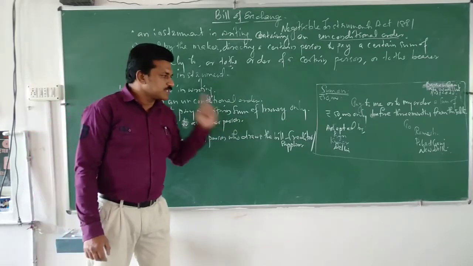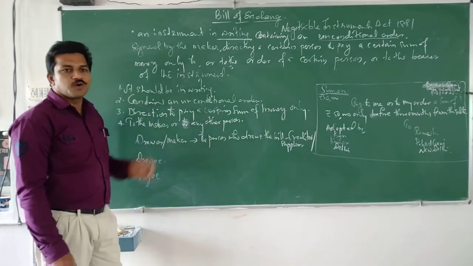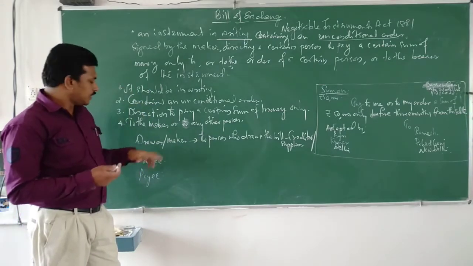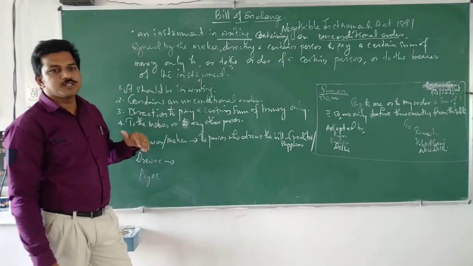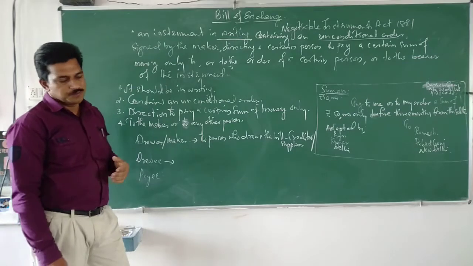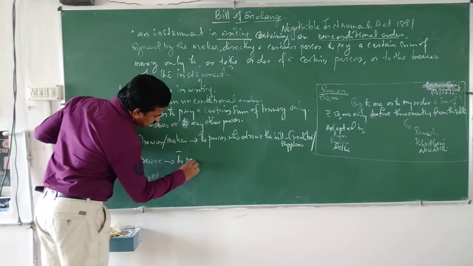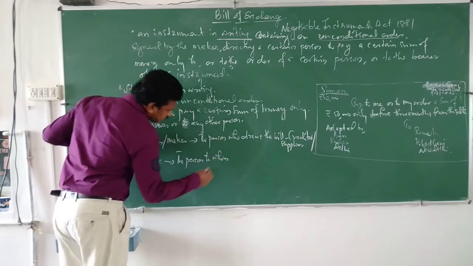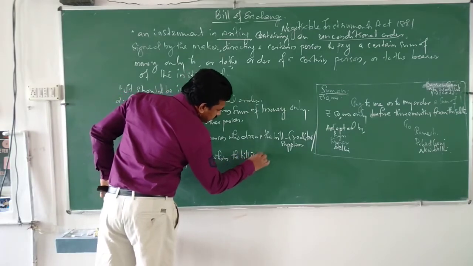So the person who draws the bill is called a drawer or maker. He may be the creditor or supplier. And who is drawee? The person to whom the bill is drawn.